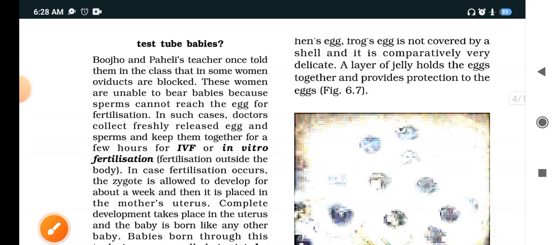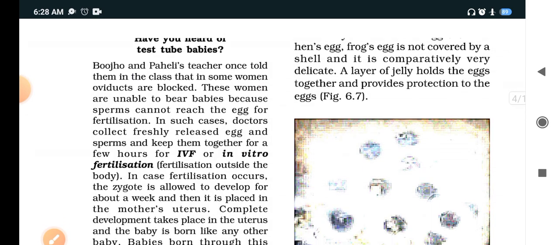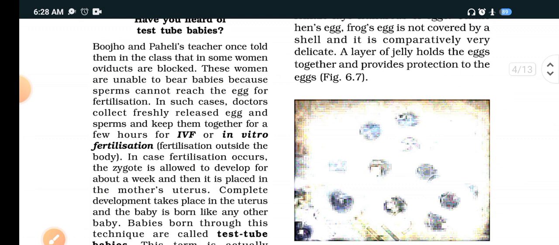So example of internal fertilization is cow, hen. Clear? Now see, have you heard of test tube babies? Buzo and Paheli once told them in a class. In some humans, oviducts are blocked.